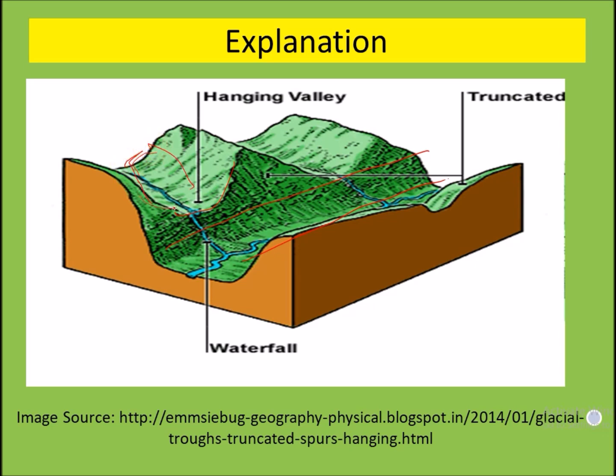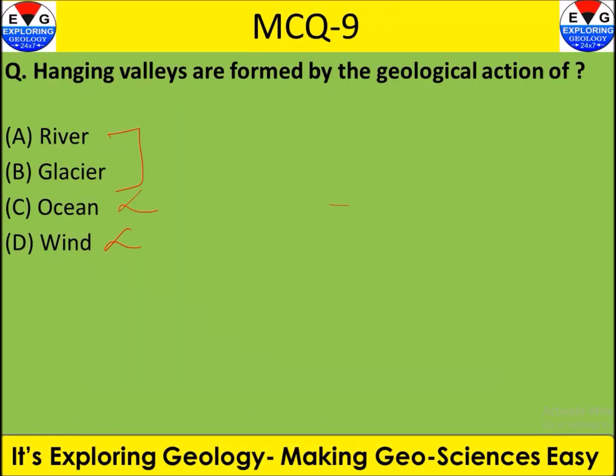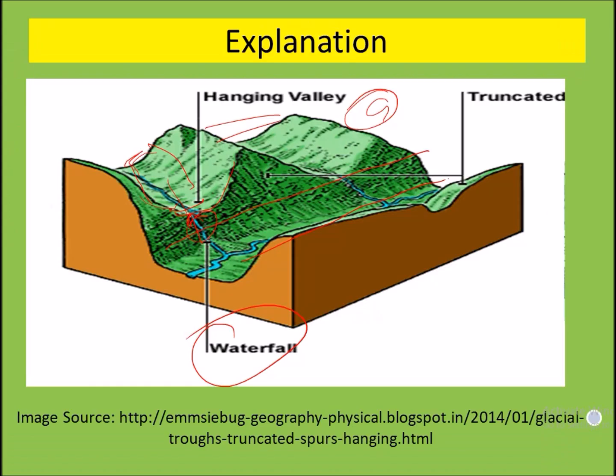When glacier moves or melts, then these depressions are created, and these depressions are at an elevated position from this main channel, and because of this difference in the topography, you will find that the water will fall suddenly from here. So this is a waterfall situation. Okay, so these hanging valleys are associated with the glacier or formed by the glacier. Okay, so the right answer here will be option B.